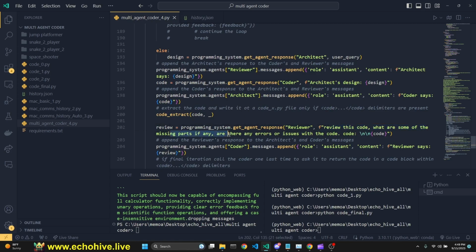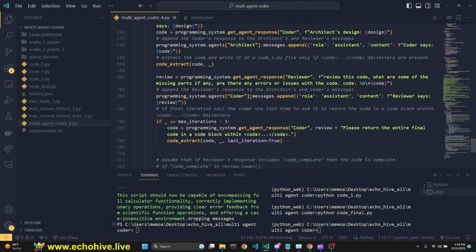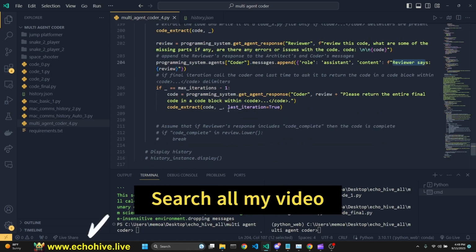And to get a review, as you see here, review this code. What are some of the missing parts, if any? Are there any errors, issues? And here is the code. But since the review is going to go back to the architect that will not have direct access to the code, that's why we're appending it here. For the same reason we have appended the design to the reviewer. Okay, so we get the review. And since the review is directly going to the architect, we are appending it manually to the coder's messages so that it knows about what the reviewer has said.